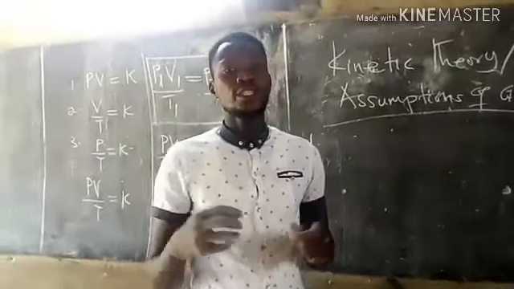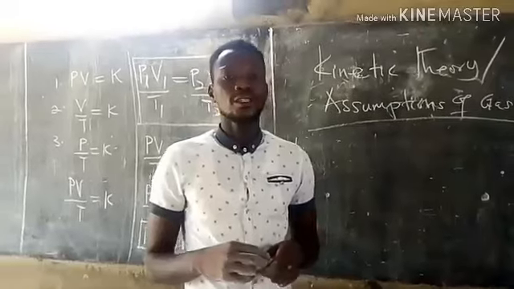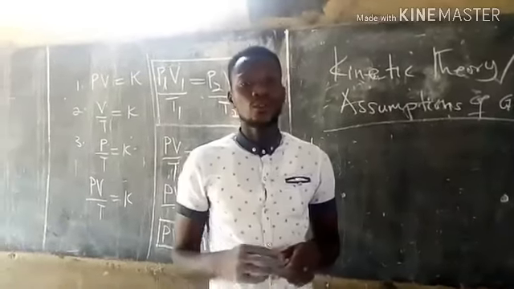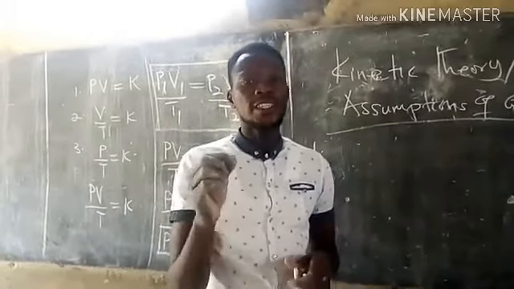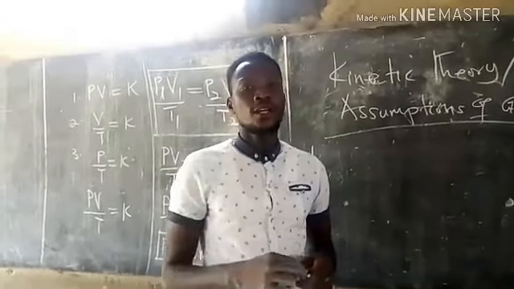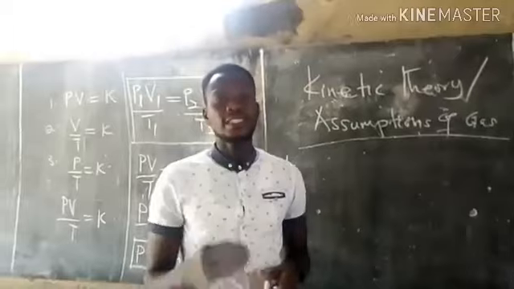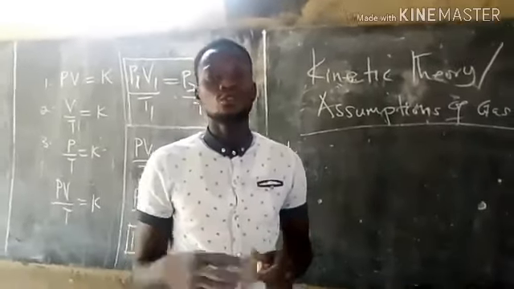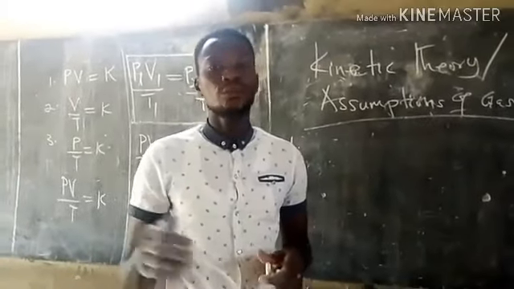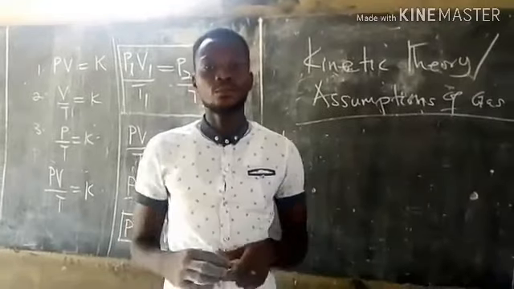Five, the collision between the molecules of the gas and also against the walls of the container is a perfectly elastic collision. And since the collision is perfectly elastic, the sixth assumption is this: the time of collision between the molecules of the gas and also against the walls of the container is also negligible.